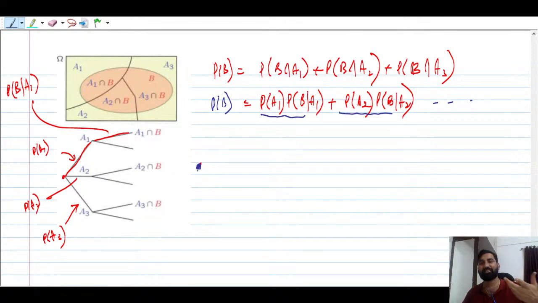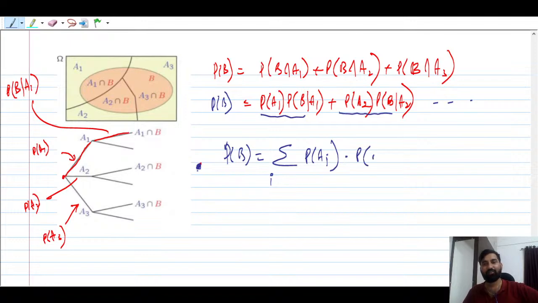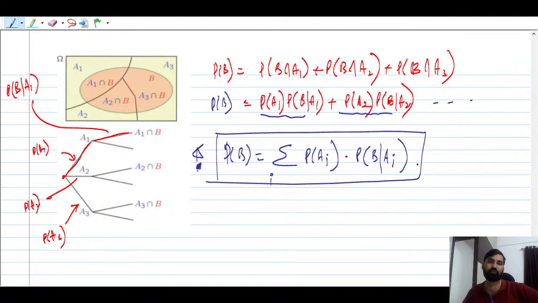Now, how can you write this? You can write the probability of B as the summation over all i of the probability of Ai times the probability of B given Ai. So the total probability is nothing but the sum of the product of the ordinary probability times the conditional probability. That's it. This is called total probability. Total probability क्या होता है? Sum of the product of the ordinary probability and the conditional probability. बस ठीक है, I think सबको समझ में आ गया होगा.